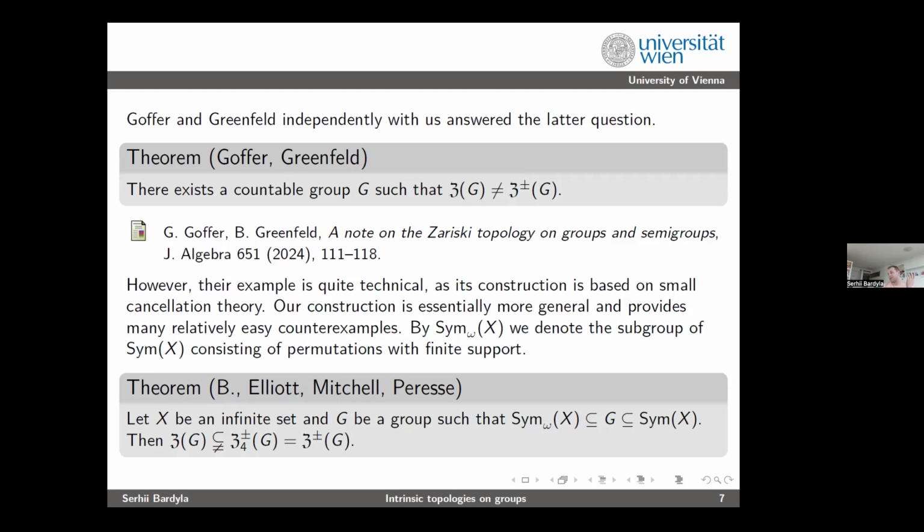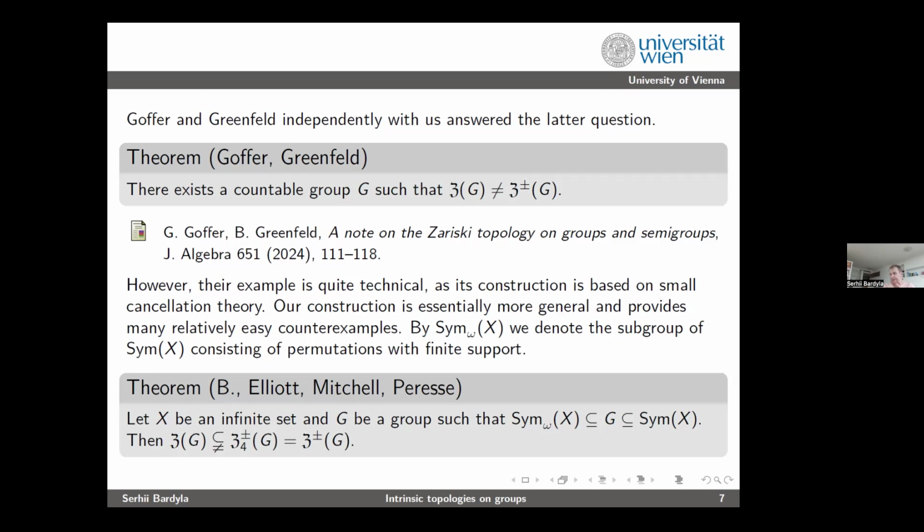Yeah, so this is quite surprising. Because to generate this Z plus minus 4, this is a very nice place to notice how essential inverses are. You are allowed to use inverses, but only polynomials of degree 4, and in this case you get the full group Zariski topology. But if you use arbitrarily long semi-group polynomials without inverses, you can use arbitrarily long ones, but you will not get even Z4 plus minus.